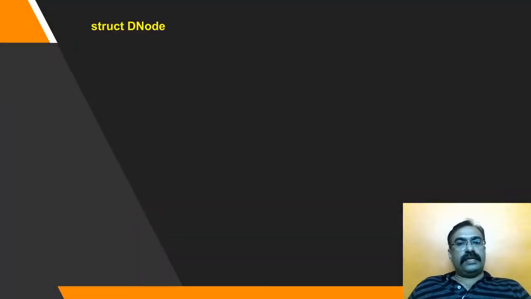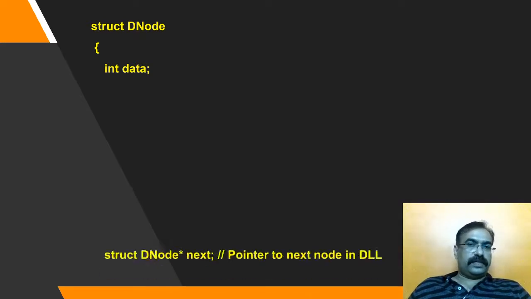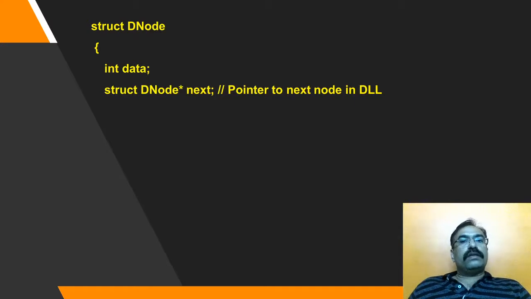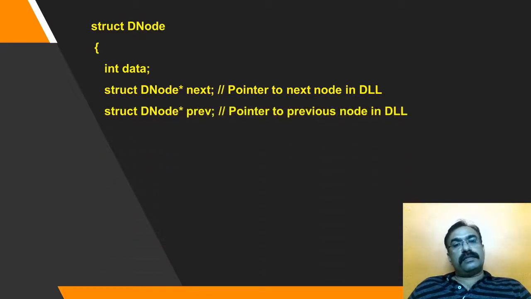To define it with the help of language C, we can define it in this way. We can name it as D node. A structure D node is defined, which will have the data field as integer, one self-referential pointer as next, which will store the address of the next element in the doubly linked list. Another is the next self-referential structure which will store the previous node, and this way a head node can be created.